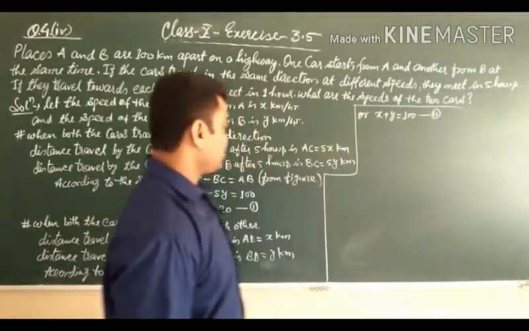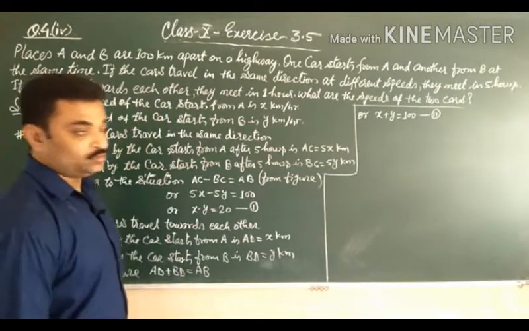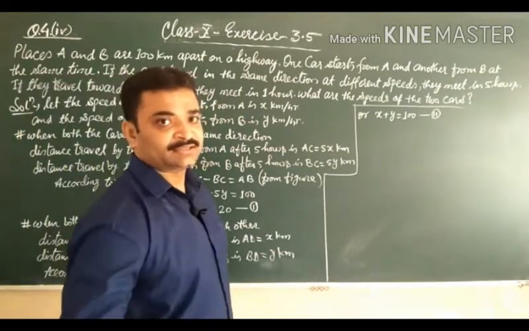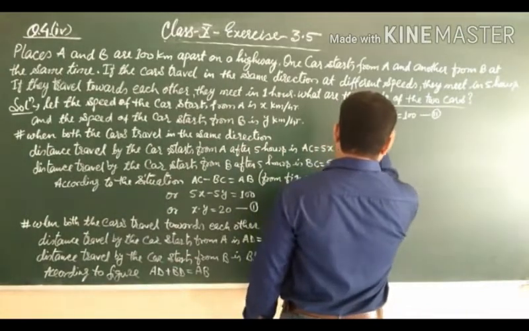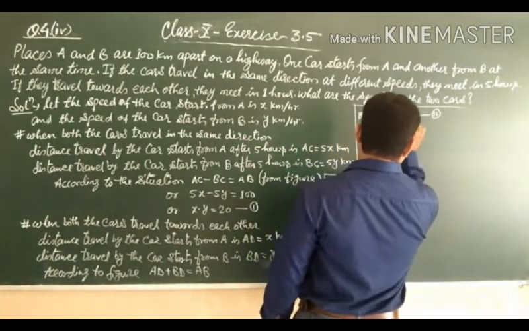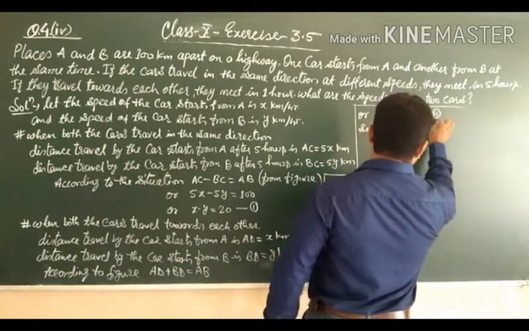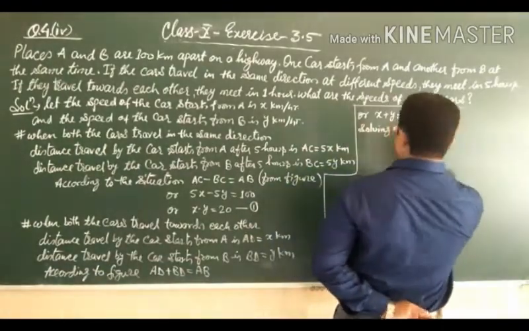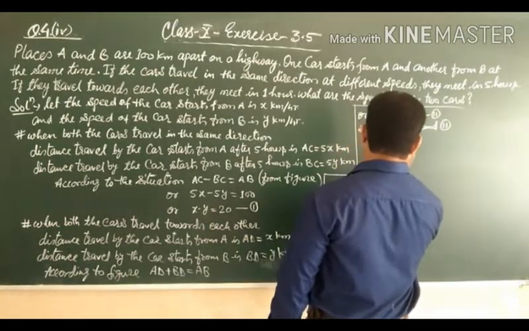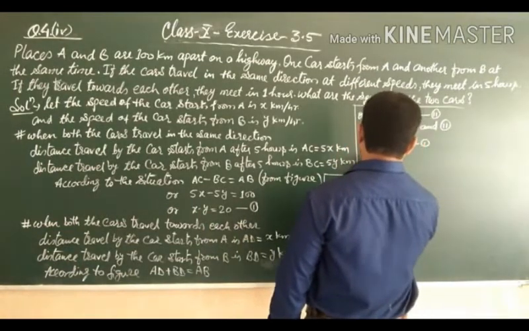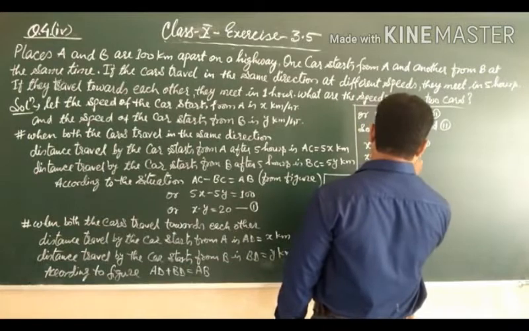Now we have to solve equation number 1 and equation number 2 by any method. I am taking the elimination method, solving equations 1 and 2. Equation 1 is x minus y is equal to 20 and x plus y is equal to 100, equation number 2.